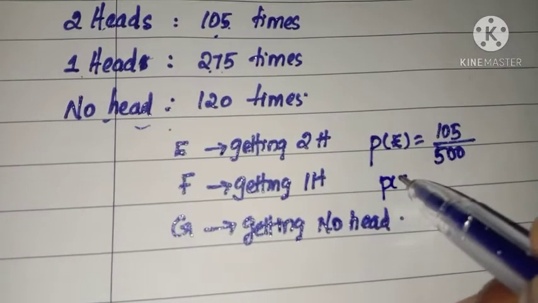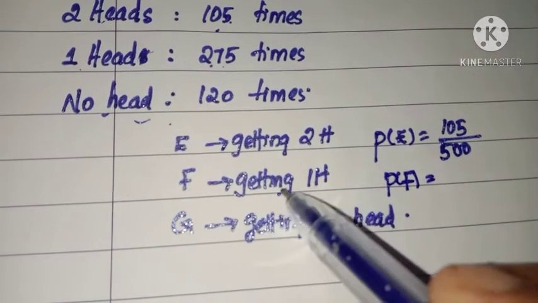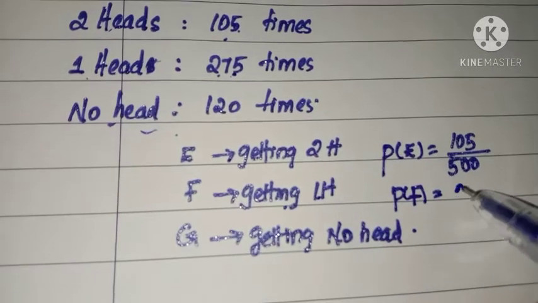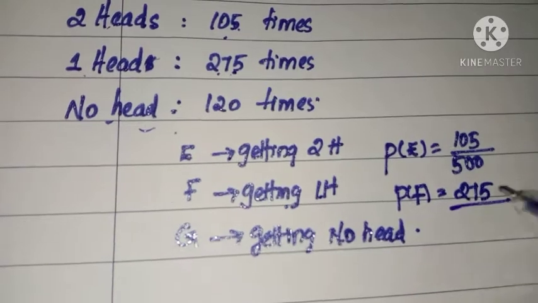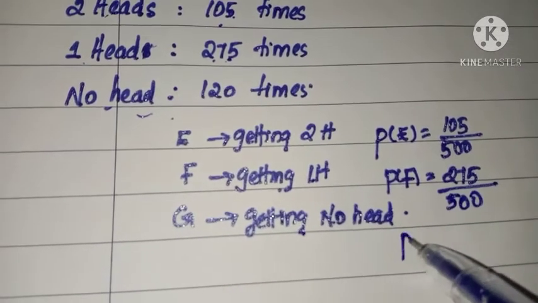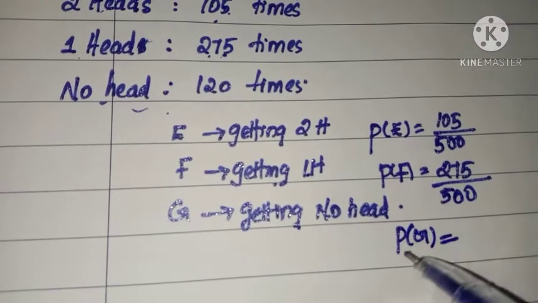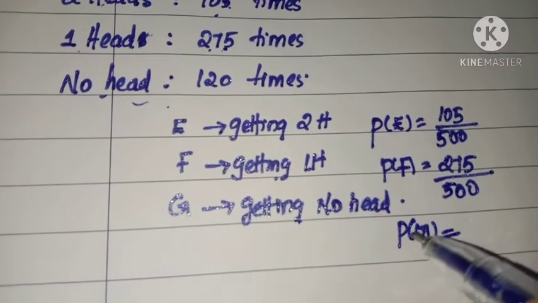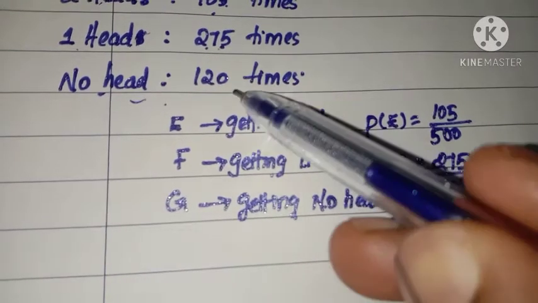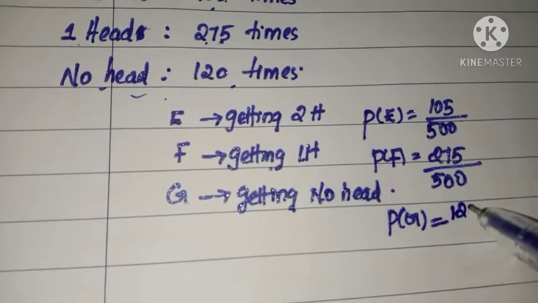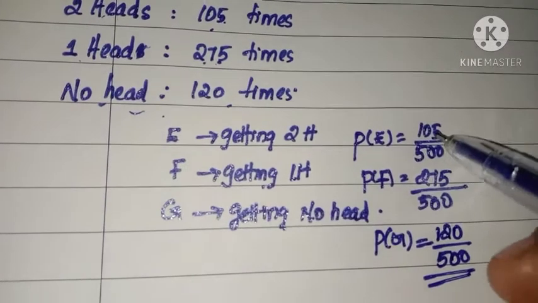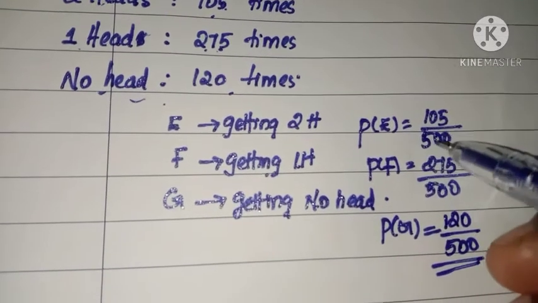Now the probability of F. F means getting one head. So the favorable number of cases is 275 by the total number 500. Now the third event G. P of G, the probability of getting no head. So the favorable number of cases is 120, and the total number is 500. No need to simplify. As such, you can write the answer.